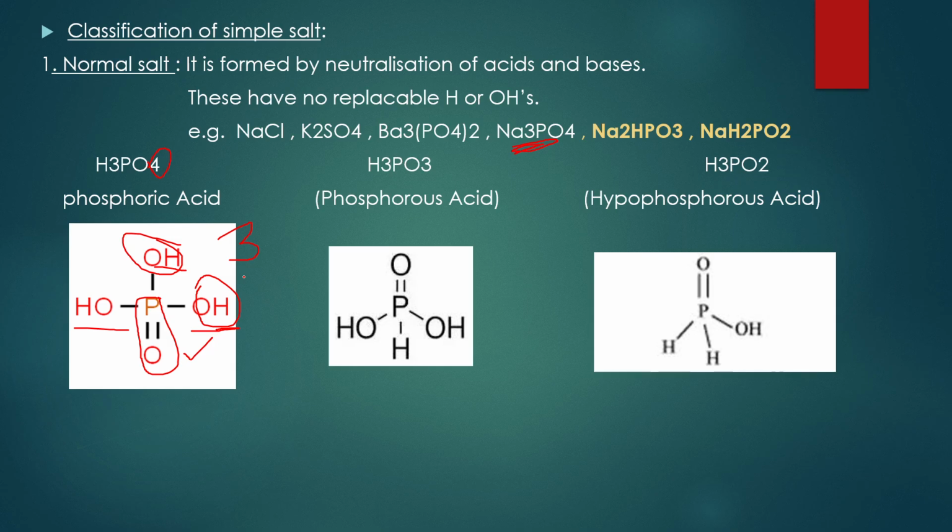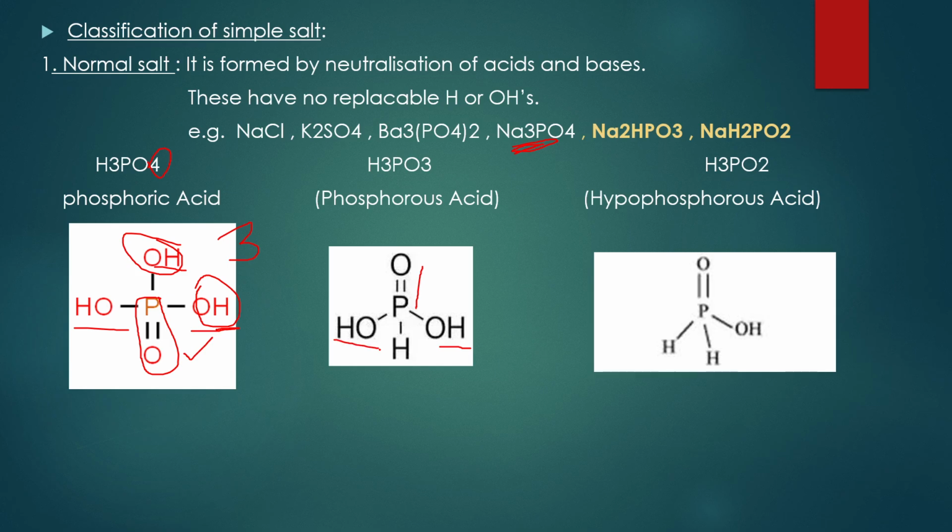Well, now coming to H3PO3, phosphorus acid. First step is one P double bond O bond. After that, one oxygen is finished. You are left with 2 oxygens and 3 hydrogens. With the remaining oxygens, you write as many OH bonds as possible. You are left with 2 oxygens, so 2 OH is possible.